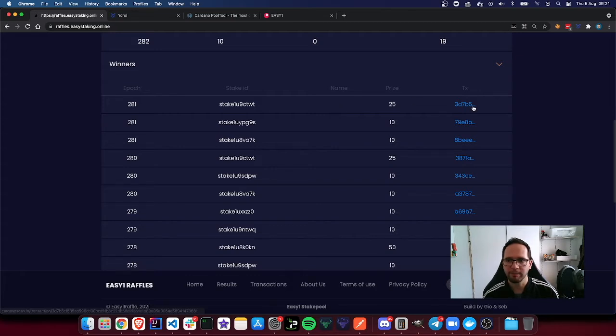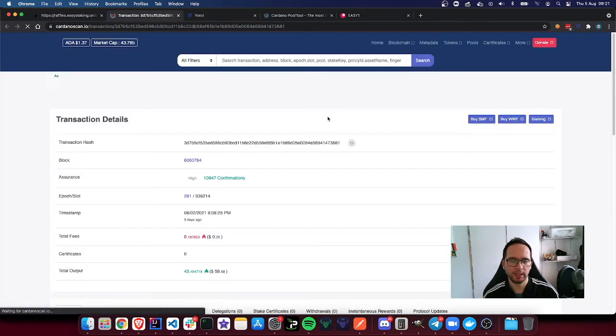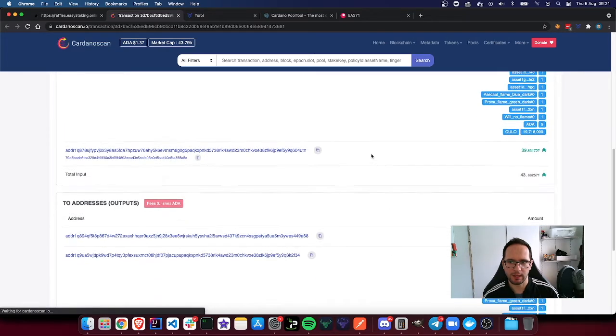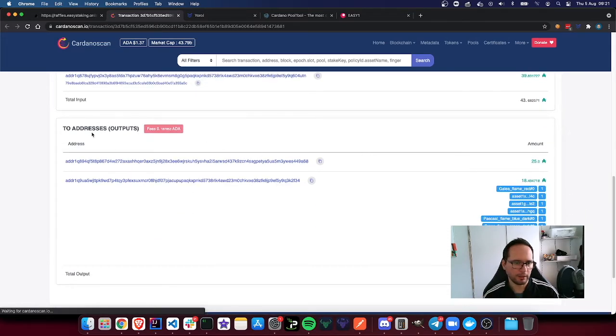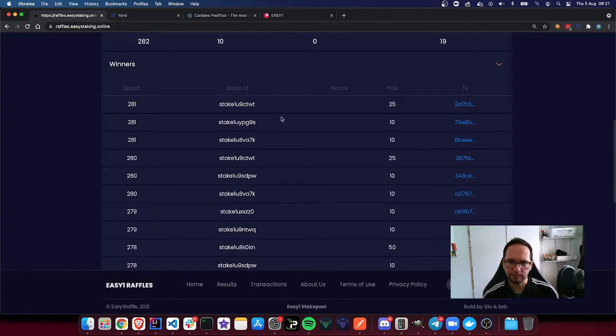If we click on the transaction ID, Cardano scan will open, and will show you this particular transaction. As you can see, the output contains two addresses. The second one is the address that paid and gets the change, and the first address is the address of the winner, where 25 EDA were correctly sent. So as you can see, everything is run very transparently, and you can click on any of these and you can see how the stake ID won exactly the stake amount.